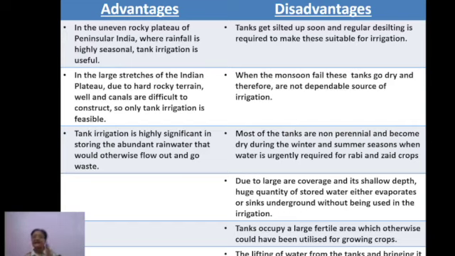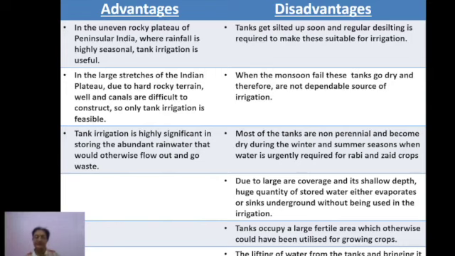Next is most of the tanks are non-perennial. Non-perennial means they provide water only during a certain period of time and become dry during the winter and summer seasons when water is urgently required for certain crops. At that time water is not present in the tanks. So again that is one big disadvantage.